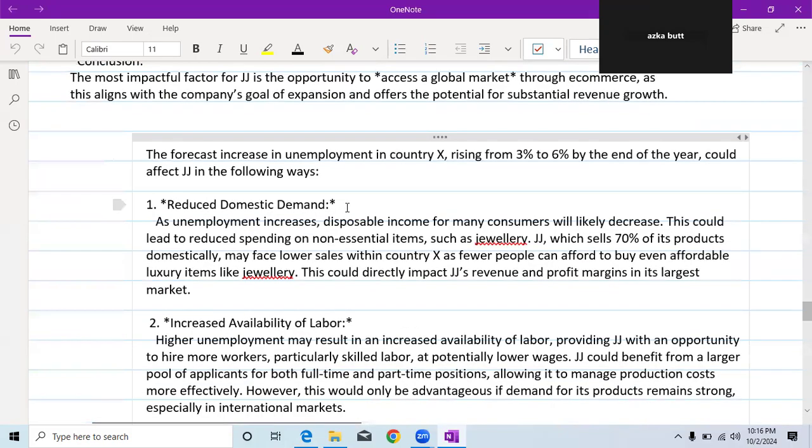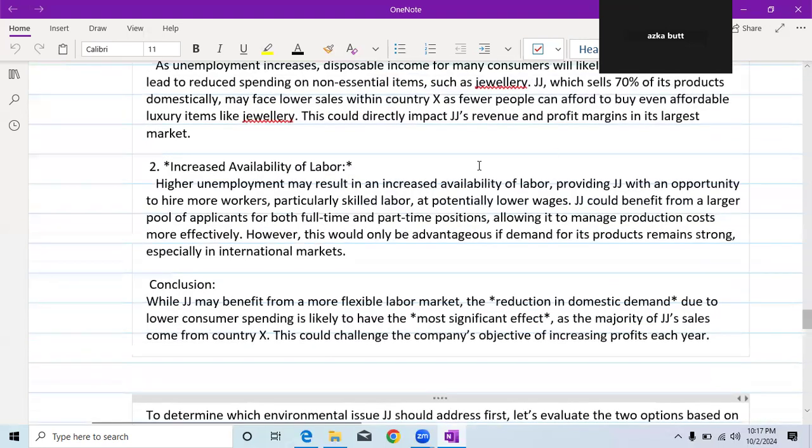So the forecast increase in unemployment in country X, rising from 3% to 6% by the end of the year, could affect JJ in the following ways. The first way is that there would be reduced domestic demand. As unemployment increases, disposable income for many consumers will likely decrease. This could lead to reduced spending on non-essential items such as jewelry. JJ, which sells 70% of its product domestically, may face lower sales within country X as fewer people can afford to buy even affordable luxury items like jewelry. This could directly impact JJ's revenue and profit margin in its largest market.